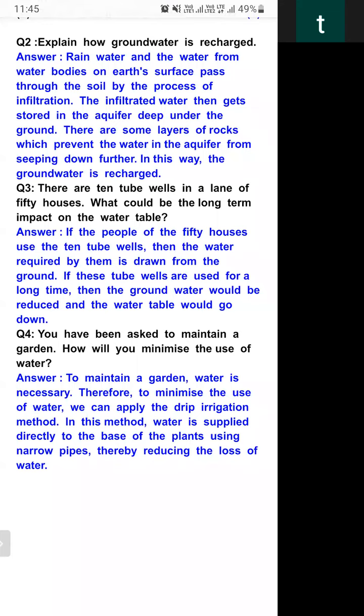maintain a garden. Yes, you want to maintain your own garden. How will you minimize the use of water? Yes, student, during the reading of chapter we have discussed about some water saving technique. Some saving technique we have discussed about rainwater harvesting, then we have discussed about drip irrigation. So you can adopt these two methods to minimize the use of water while maintaining your garden. The first thing is rainwater harvesting.